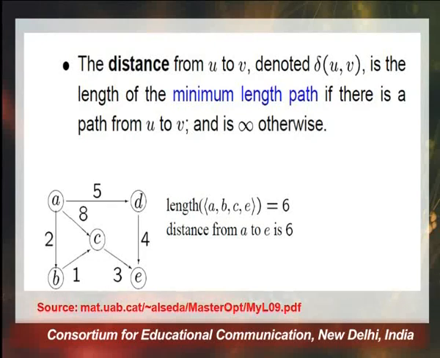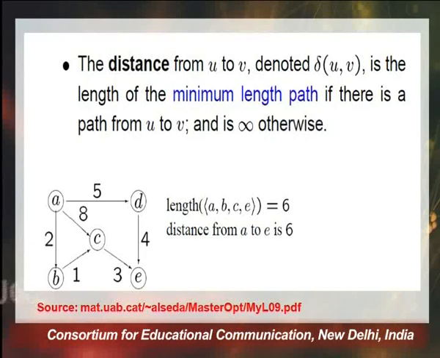So let us consider a figure here which has 5 vertices. Going from A to E, we can reach in multiple ways. If we go through D, we reach AD and then DE. The path length is 5 plus 4, which is 9.